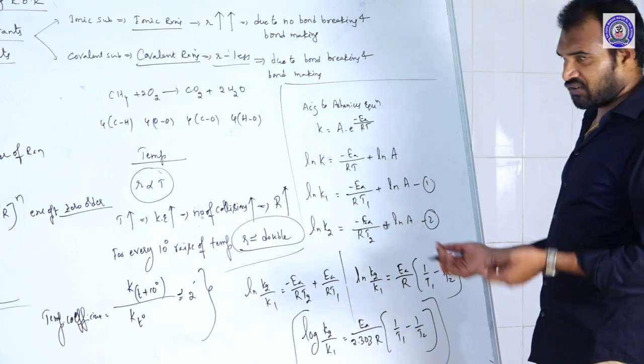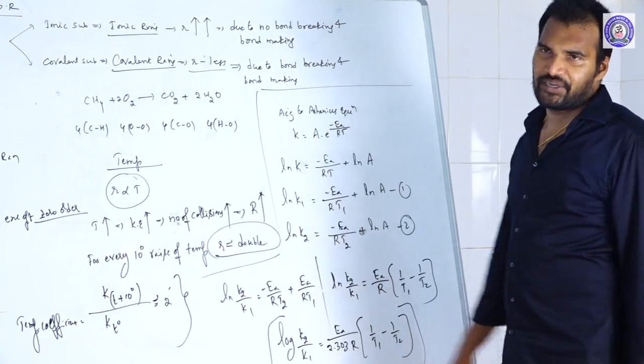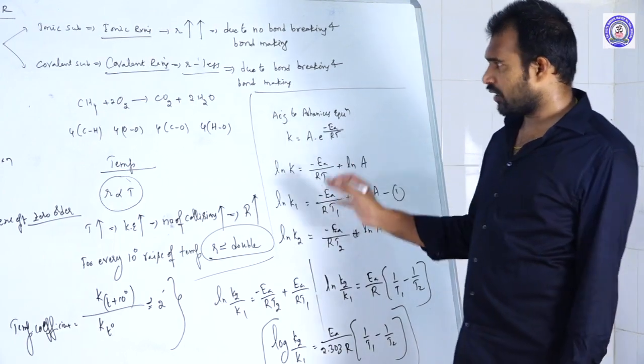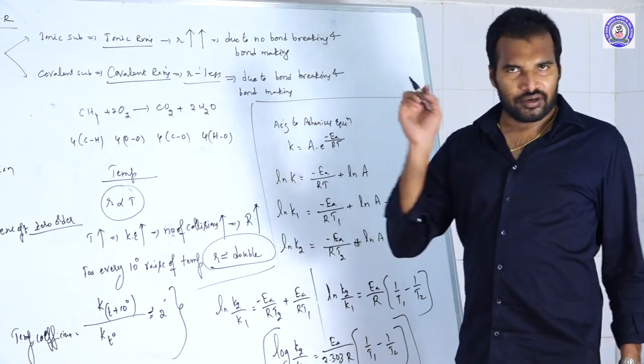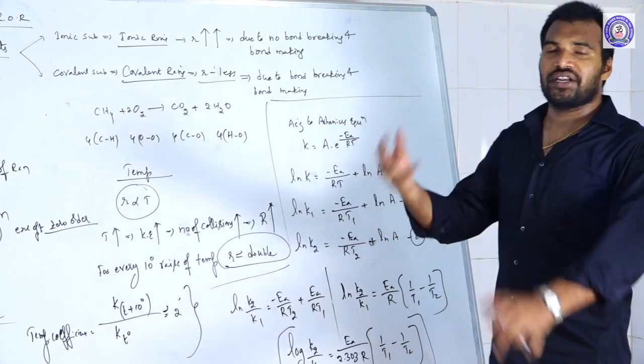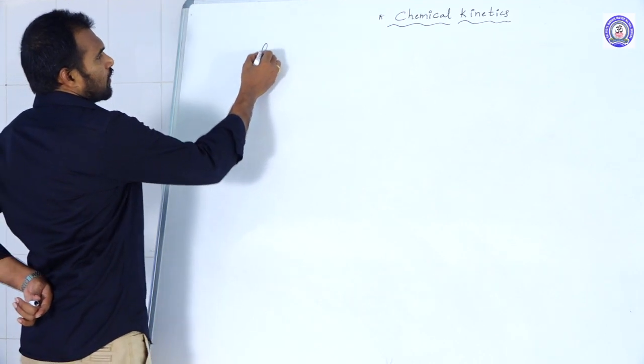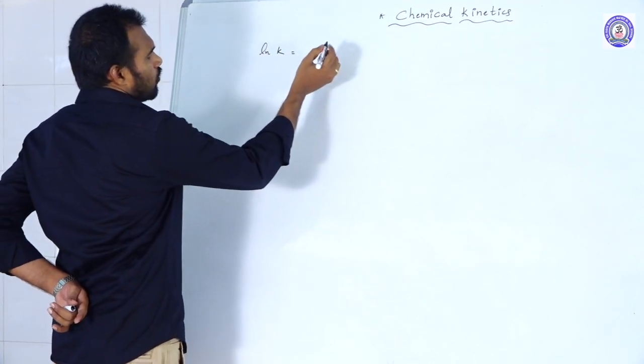By using this equation, we can calculate the rate constants at different temperatures. This is the effect of temperature on rate of the reaction. Remember that for every 10 degrees rise of temperature, the rate constant almost doubles.